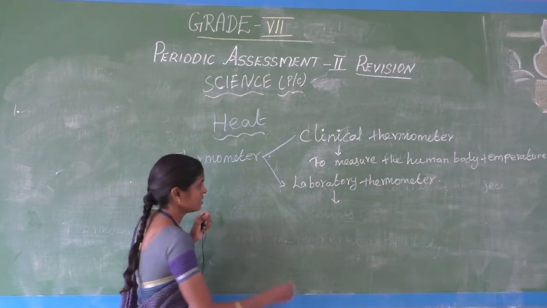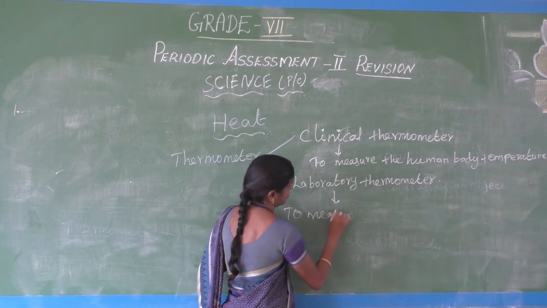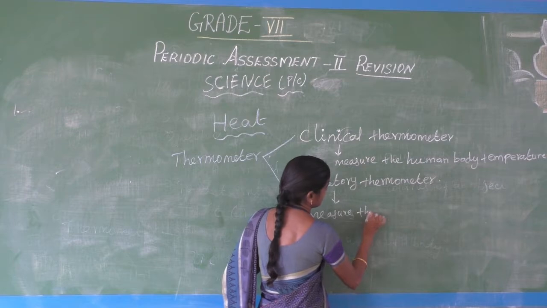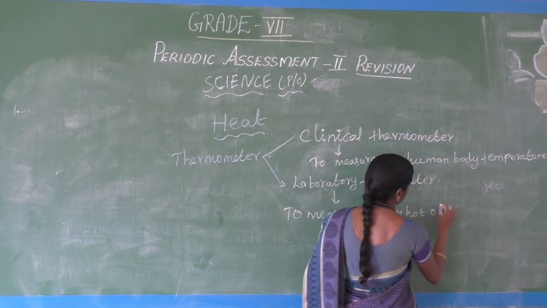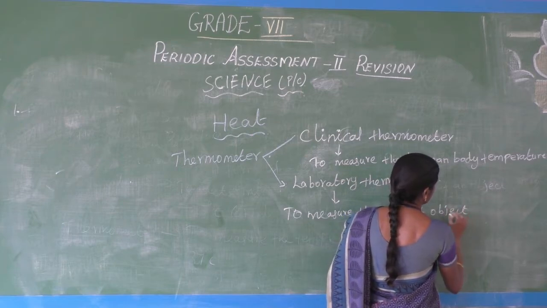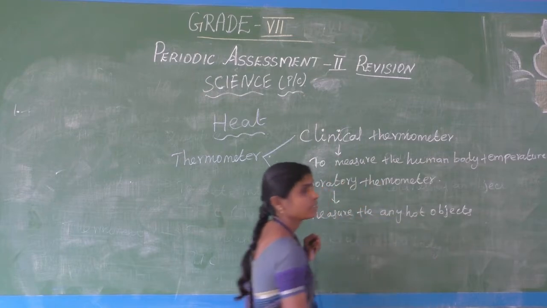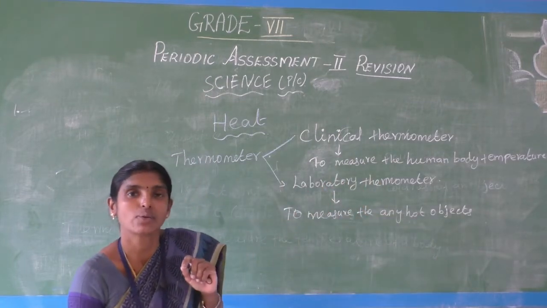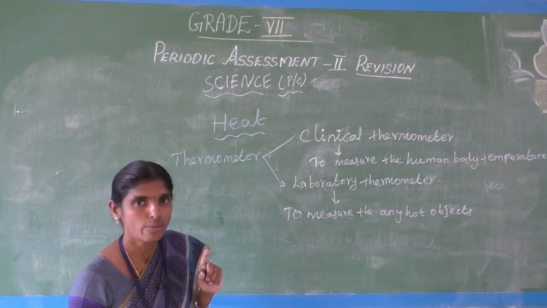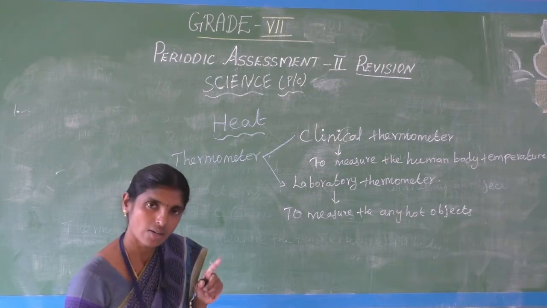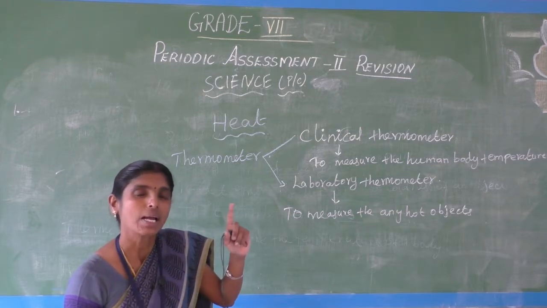Not the human body temperature. Clinical thermometer only measures the human body temperature. Laboratory thermometer measures any hot object or laboratory object.